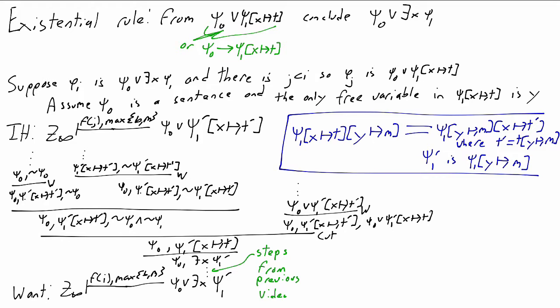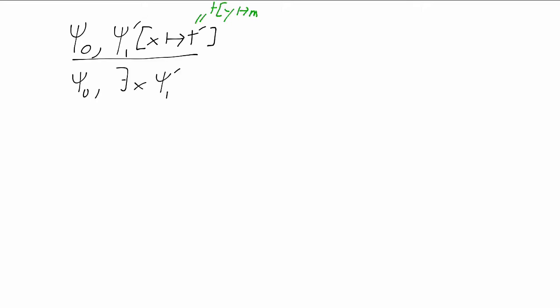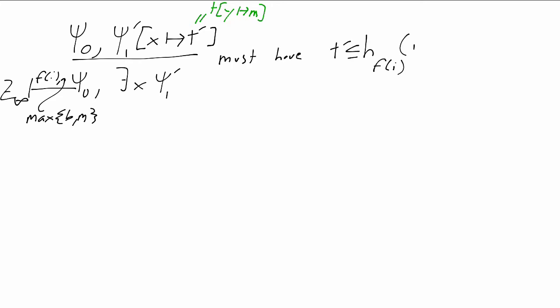The thing to look closely at is the bounds on the exists rule. Remember, for the exists rule, we need t prime, the function t applied to the number m, to be at most h of the ordinal bound, h of f of i, of the numeric bound, which is the larger of b and m.